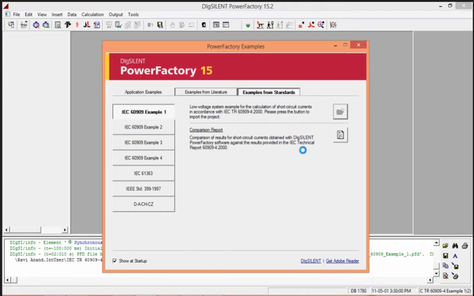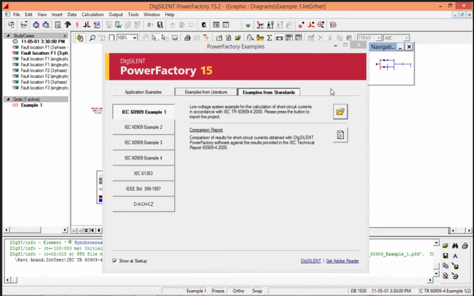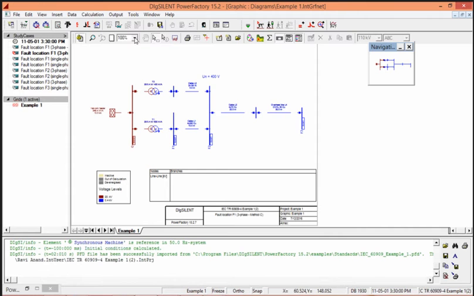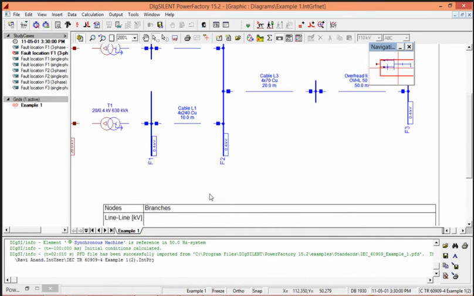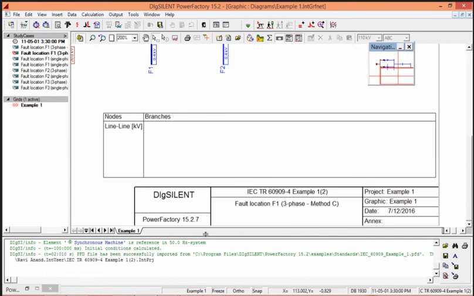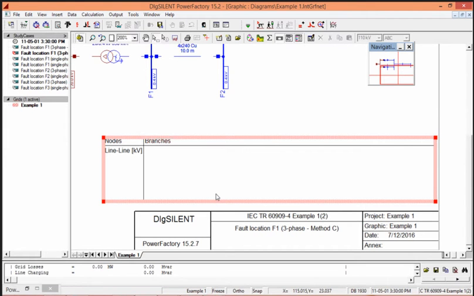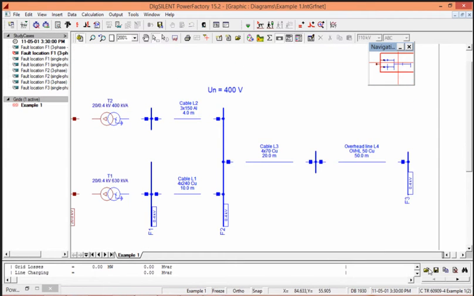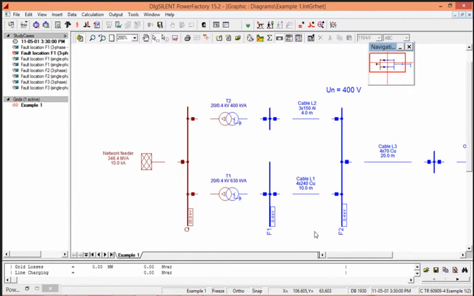I will just import one low voltage system, which is AIC paper example. So here the system are connected with network feeders. This is bus.